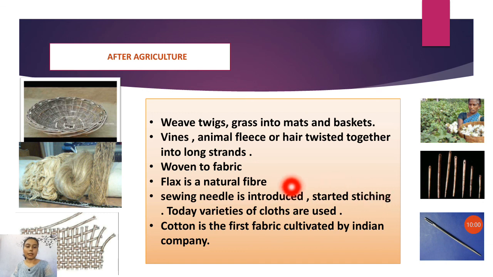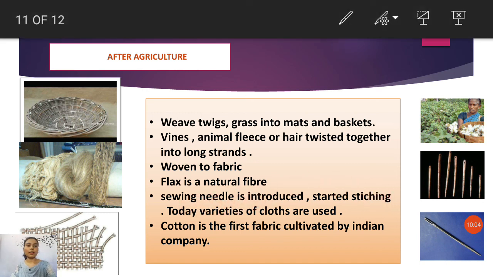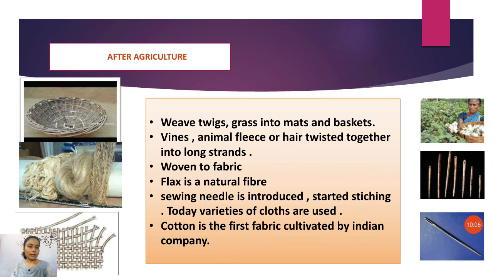They used to stitch the fur and skin of animals to form a cloth. After agriculture, when men developed machines, they started to develop the iron needle. See the last picture. At that point of time we used this iron needle and started to stitch, then the machines came, then all the technology.